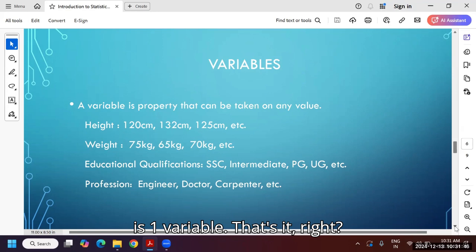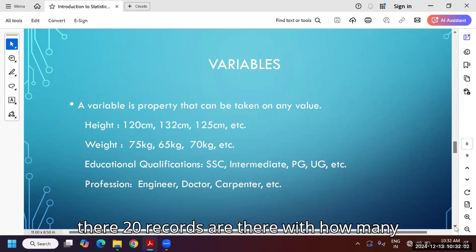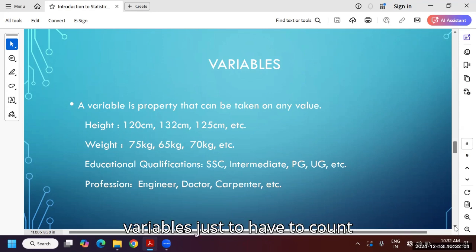Every row is one record. If there are 20 serial numbers, there are 20 records. With how many variables? Just count the number of columns. So height is one variable, weight is one variable, educational qualification and profession are also variables.